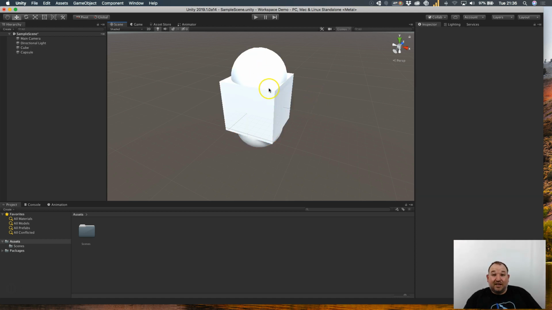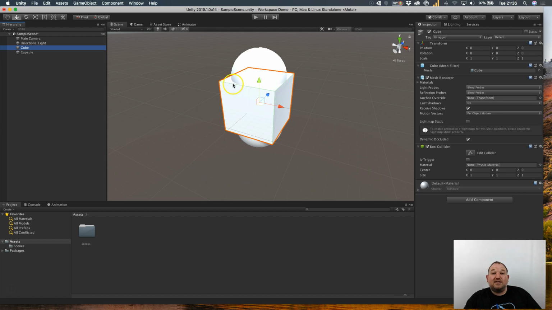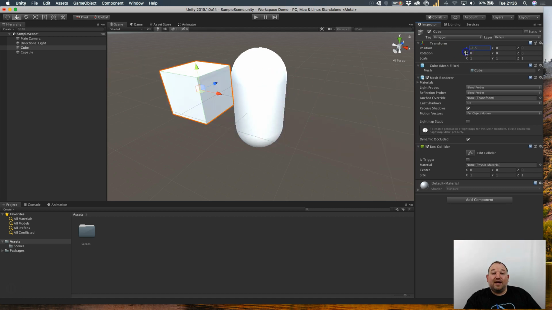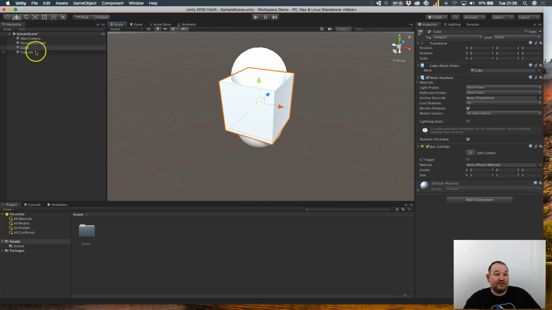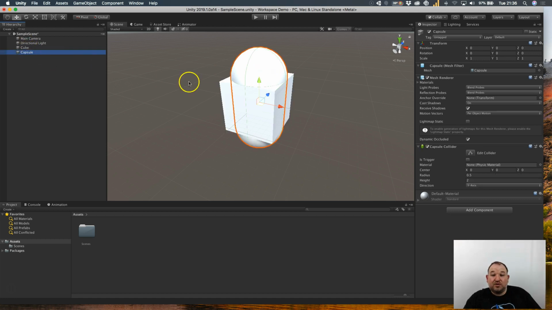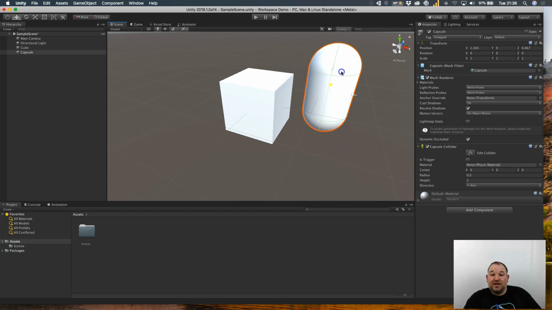If I want to select the cube, I can use the hierarchy on the left hand side and click the cube. I will then be presented with the transform for that particular game object, and I can manipulate the cube in whatever way I want, or I can drag around the different axes. If I wanted to click the capsule, then I can do the same thing.